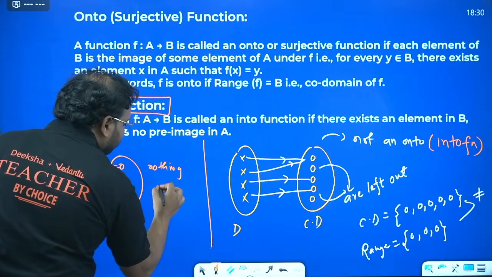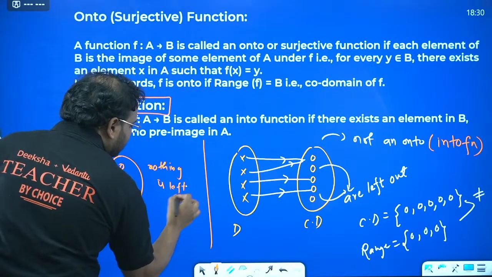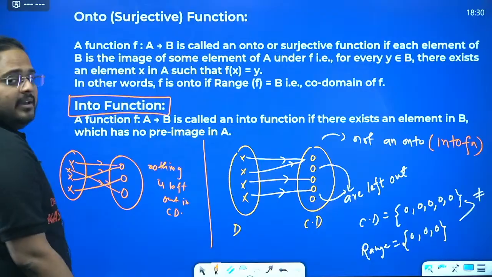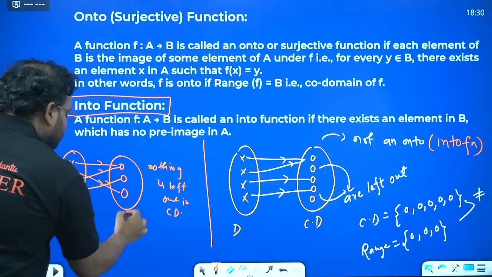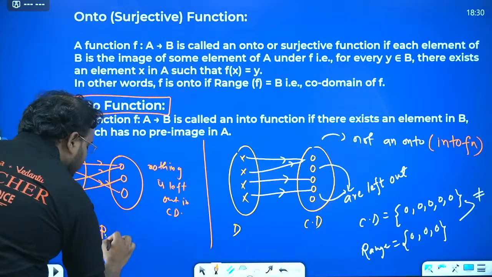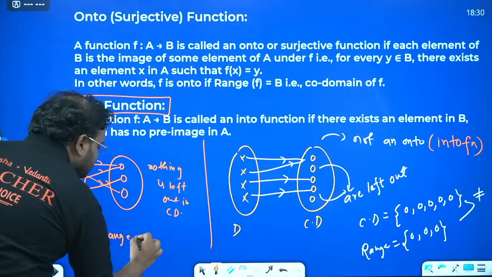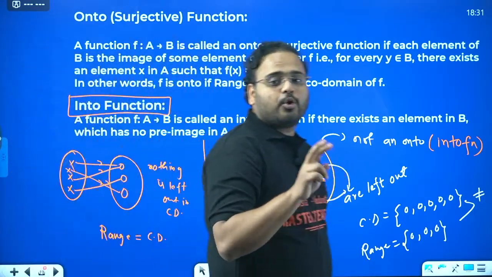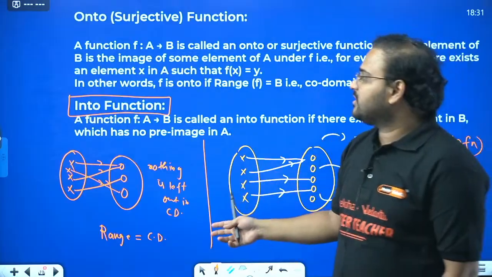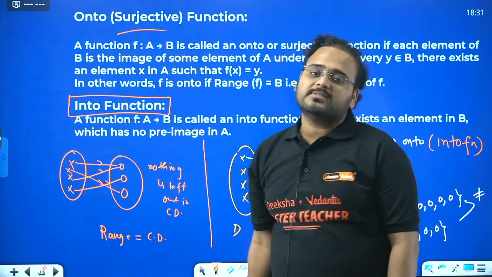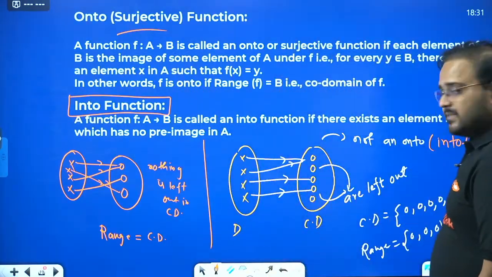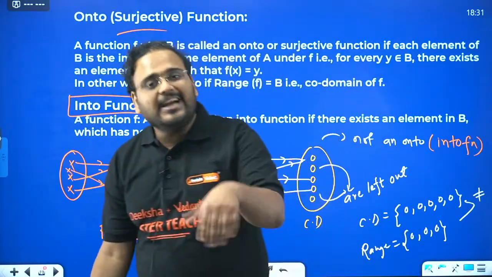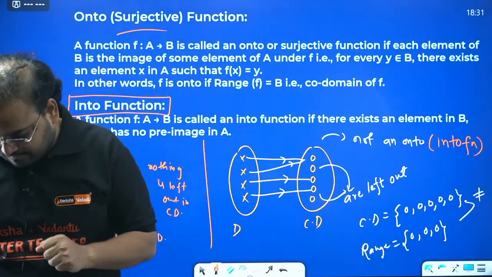Nothing is left out in codomain. Okay, and this is the example that your range is equal to the codomain. So in whatever functions range and codomain are equal, those functions are called onto functions. And where it is not equal, that's called into or not an onto function case. Clear?